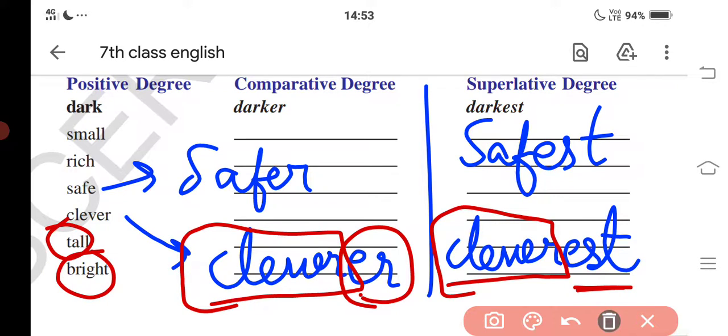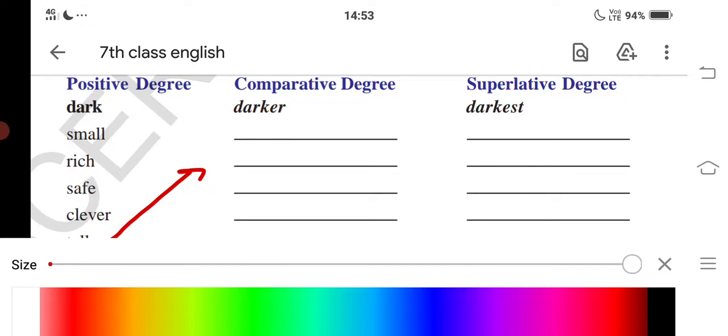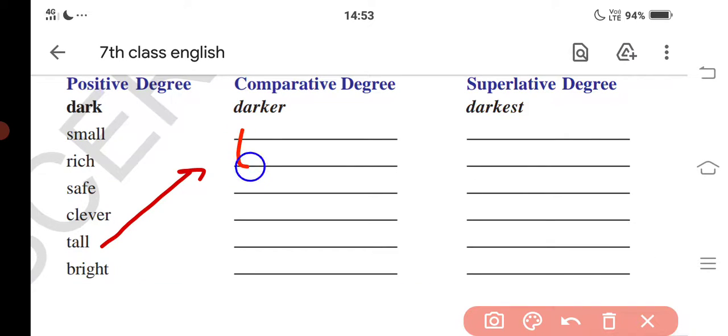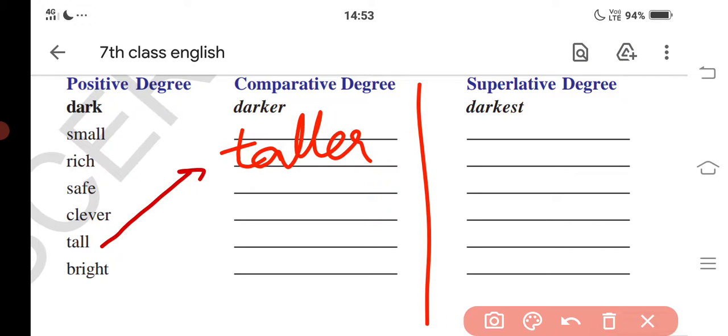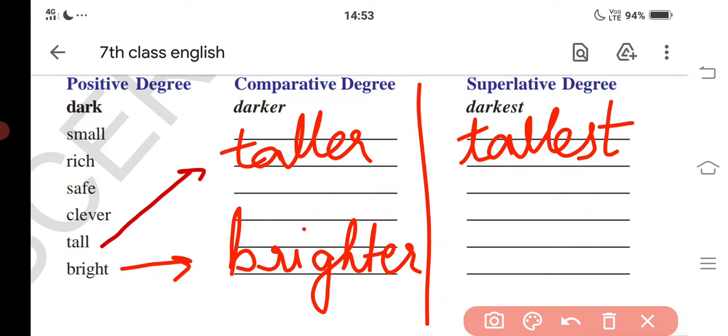For tall, taller and tallest. Bright, brighter, brightest.